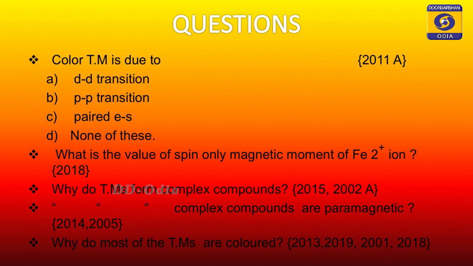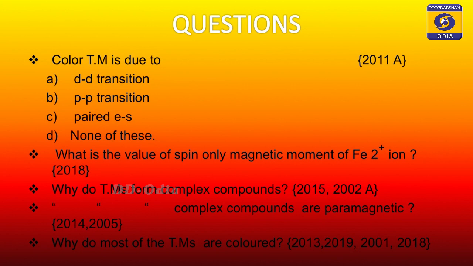Write down the formula of amine complex of copper. Already I have discussed: Cu(NH3)4 SO4. Write the formula of amine complex of silver: Ag(NH3)2 Cl. Why does chromium have the highest boiling point? Because chromium has the highest number of unpaired electrons, 6 unpaired electrons, and it is capable of making more covalent bonds, which adds to the strength of the metallic bond. That is why it has the highest melting point among the 3d series, right?